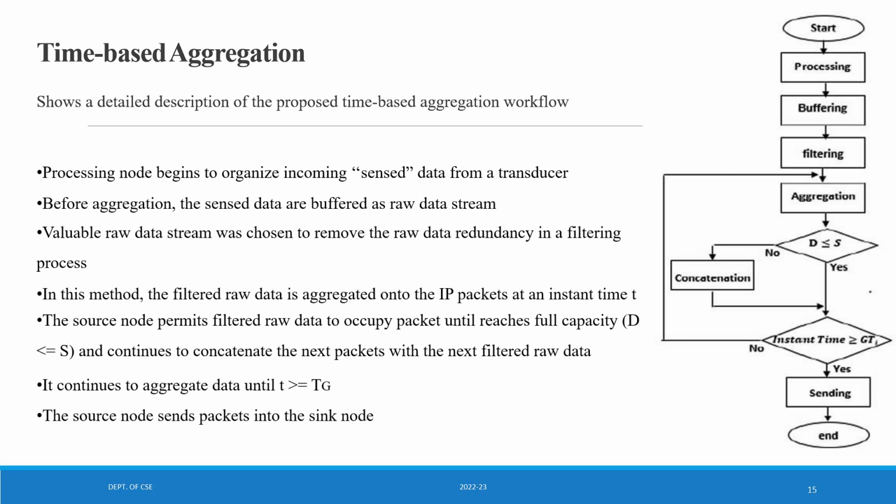Here we will be using a grooming time compared to the instant time, and for the for loop we will be using a packet size and the packet length. If it is yes and the instant time is greater than the grooming time, the sending is proceeded. If not, the concatenation process occurs, and then again, if the grooming time is lesser or greater than the instant time, it is pushed to aggregation.